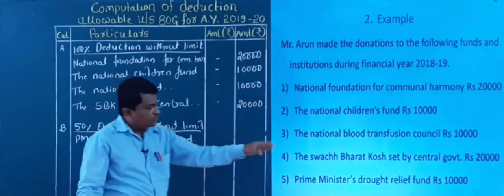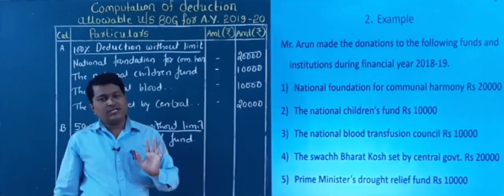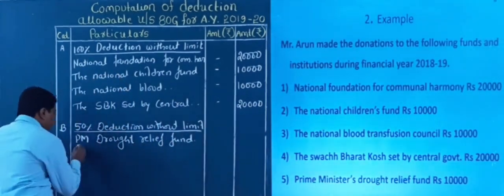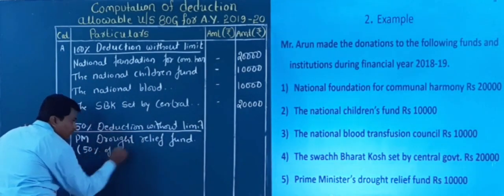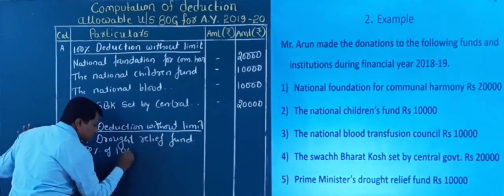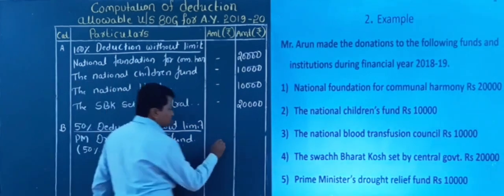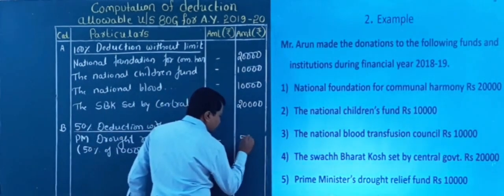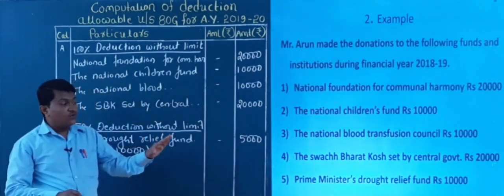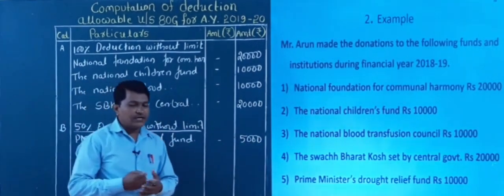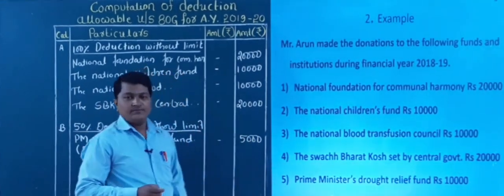So how much did he donate here? 10,000. Means of this he can claim 50%. So I will write here in brackets: 50% of 10,000. What is 50% of 10,000? It is 5,000. Understood now? I have not taken the whole 10,000. Why did I not take 10,000? It falls under category B, right?